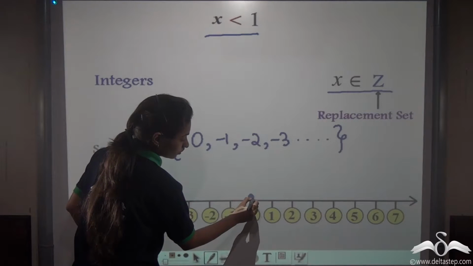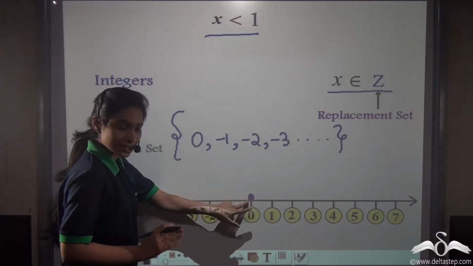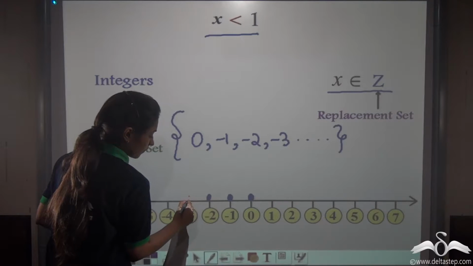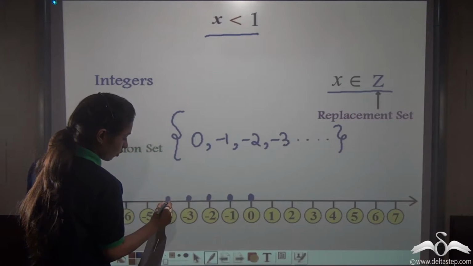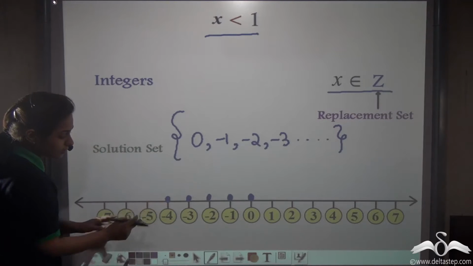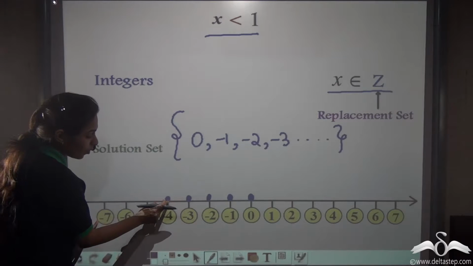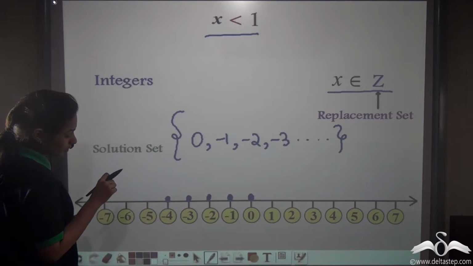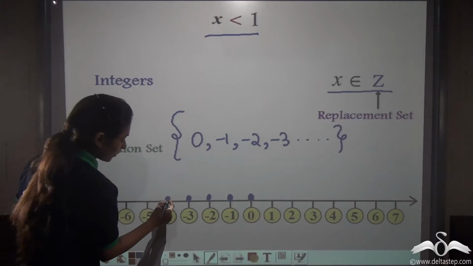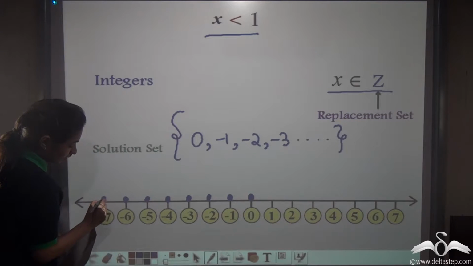So make a thick dot, a filled circle, on 0, -1, -2, -3, -4. And you have to go on filling all the circles which you have to fill up. Take -4, -5, -6, -7.